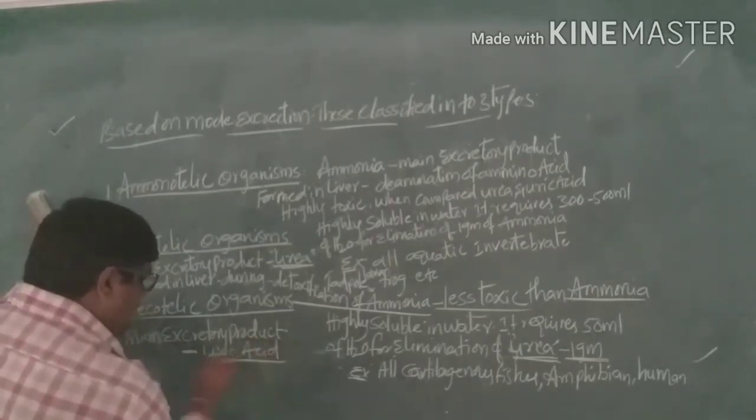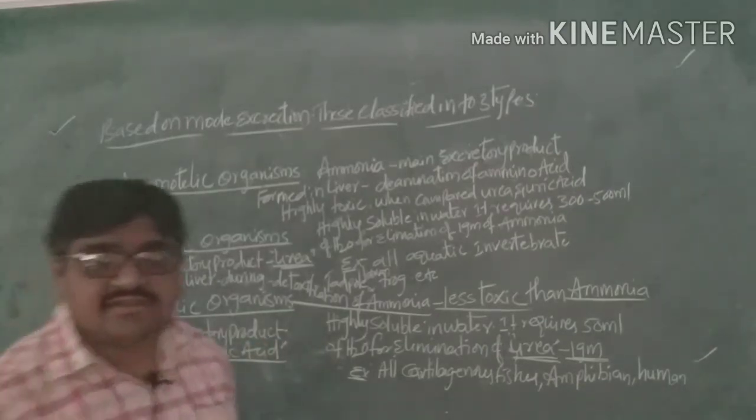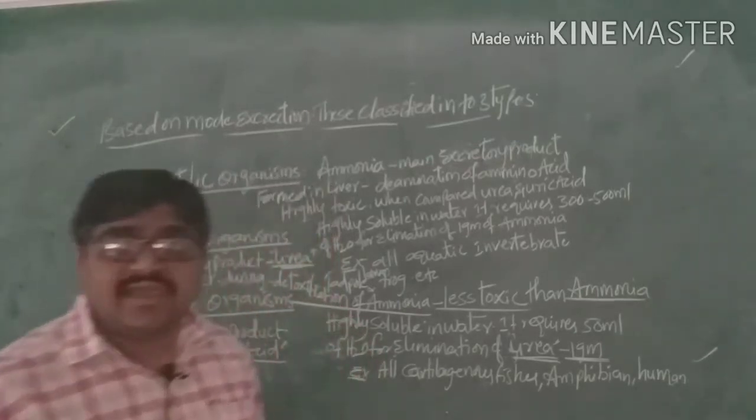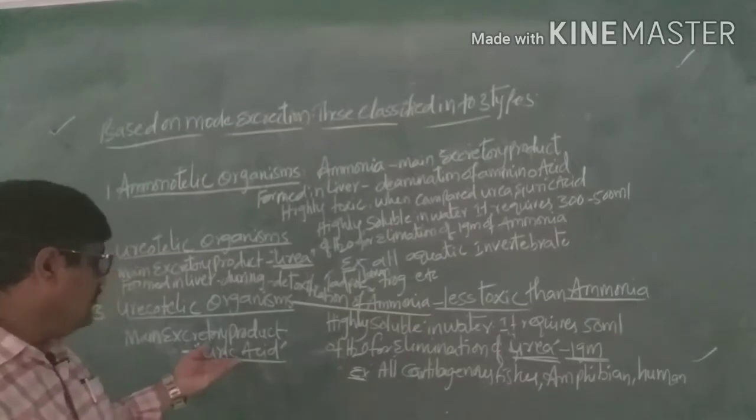The organisms which excrete the main excretory product in the form of uric acid are called uricotelic organisms.